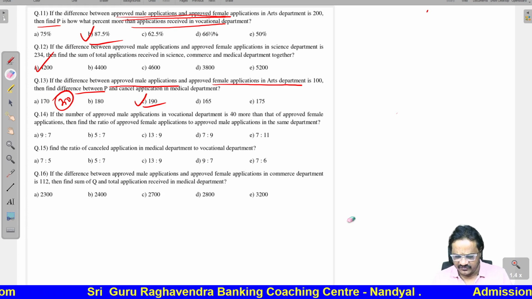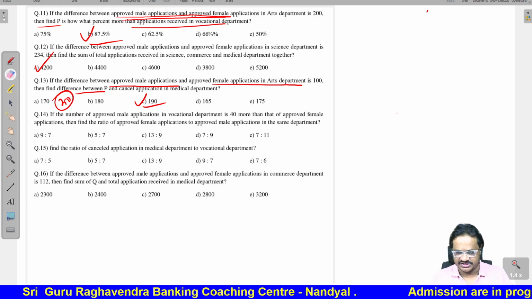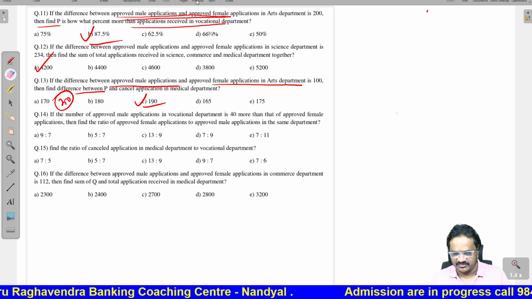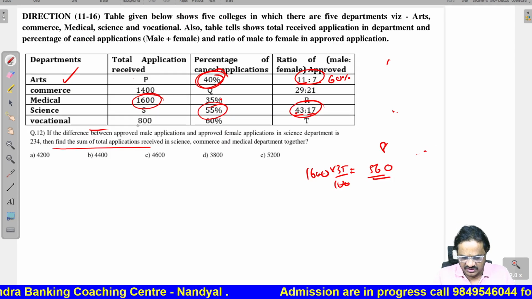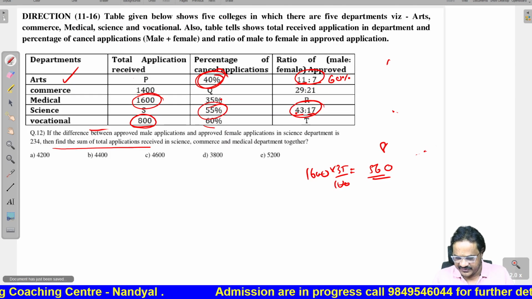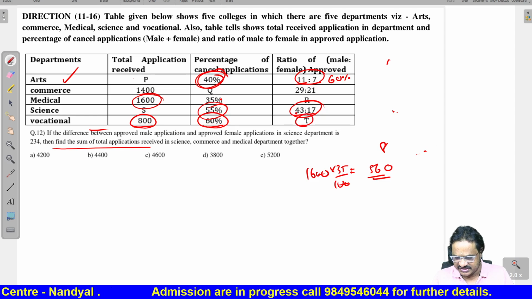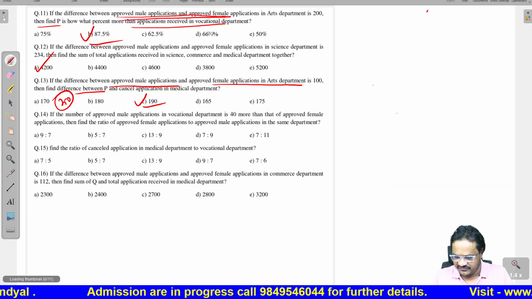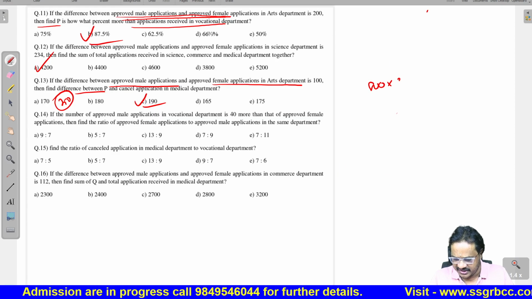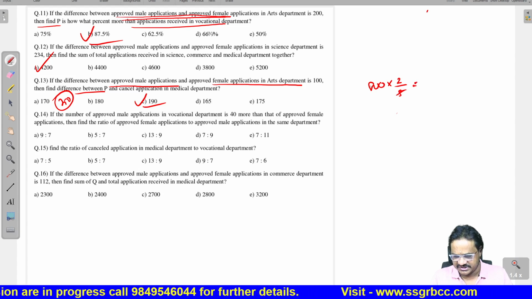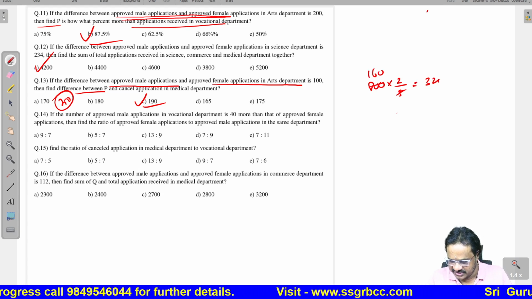If the number of approved male applications in the vocational department is 40 more than female. Now in vocational, total 800, cancelled 60, so approved will be 40%. First of all you should calculate 800 into 40%. Therefore you will get 320.